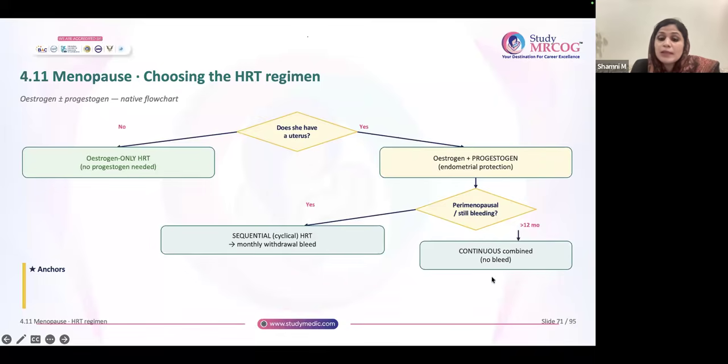If you give continuous combined, she won't have bleeding. So to decide on estrogen and progesterone, see whether she is perimenopausal, is she still bleeding, or how many months since menopause. If it's more than 12 months since menopause, continuous combined is enough. But if she's still bleeding, in the perimenopausal age group, choose sequential, okay?